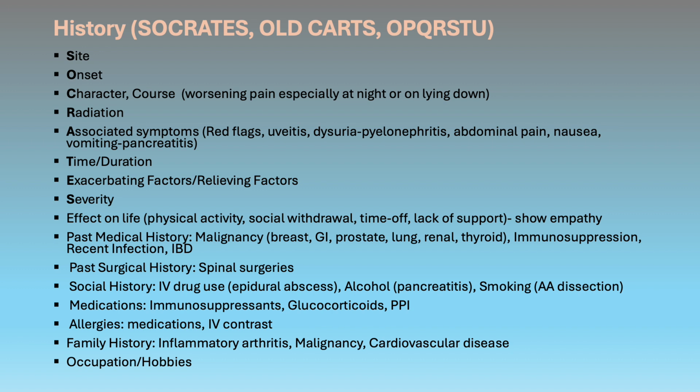Eye symptoms in case you are suspecting reactive or inflammatory arthritis, urinary symptoms in patients who have pyelonephritis or renal colic, abdominal pain, nausea, vomiting may suggest pancreatitis. You need to know for how long the patient has been experiencing this pain, because it helps you to differentiate whether the pain is acute or chronic, and that will affect your management as well.